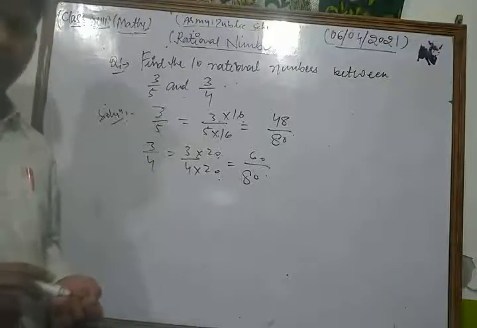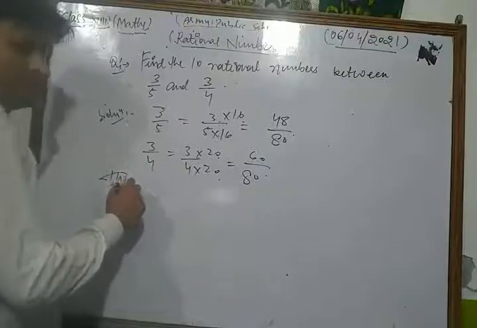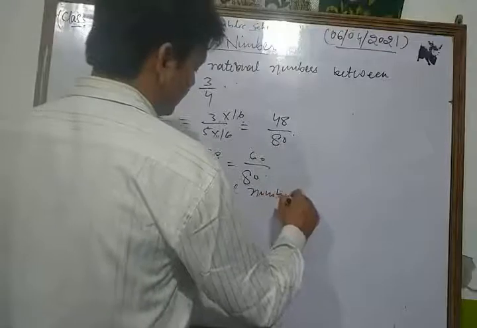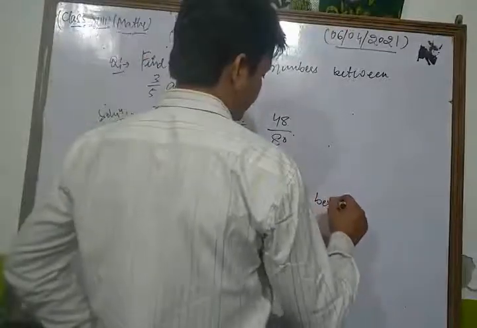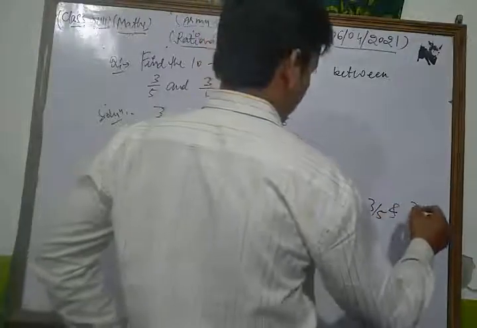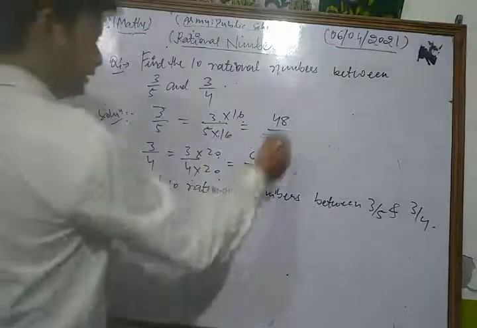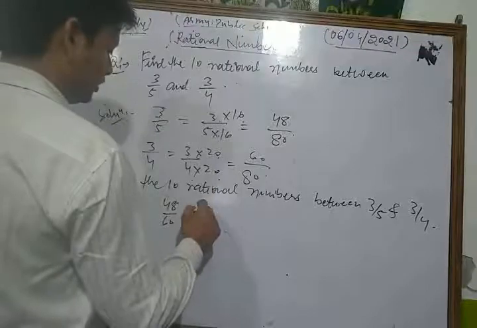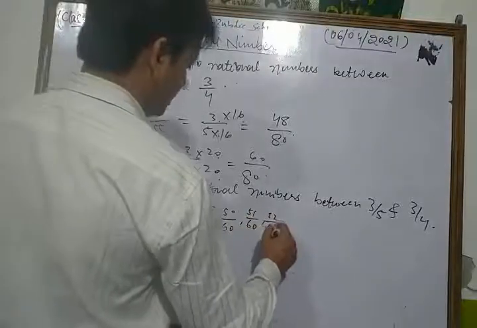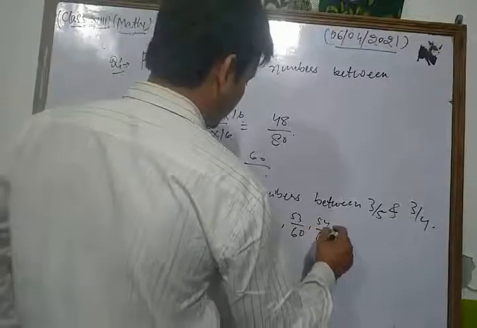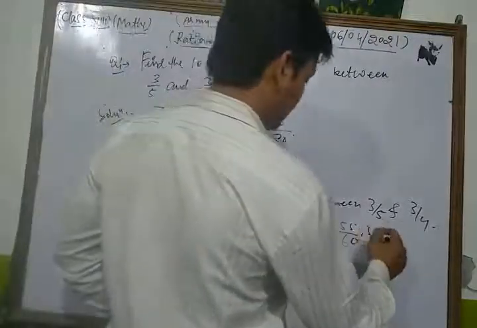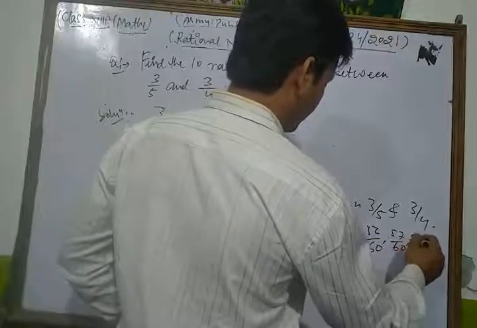Thus the 10 rational numbers between 3 by 5 and 3 by 4 are: 48 upon 80 is the first number, so the numbers are 49 upon 80, 50 upon 80, 51, 52, 53, 54, 55, 56, 57, 58 upon 80.